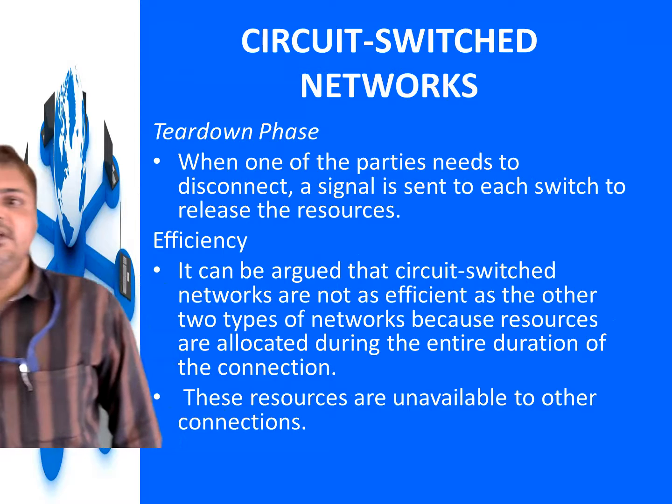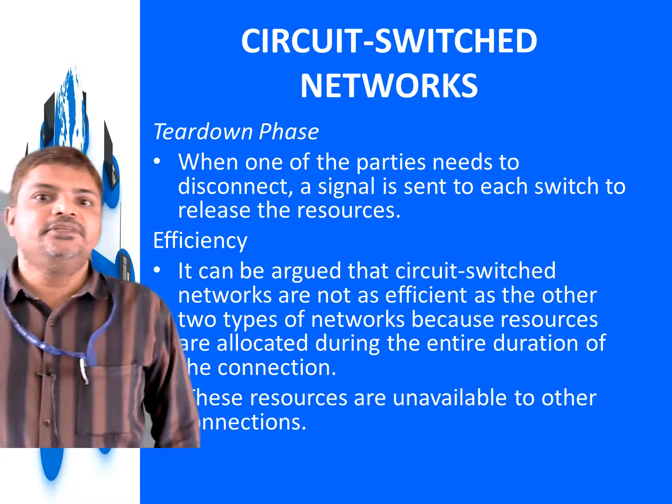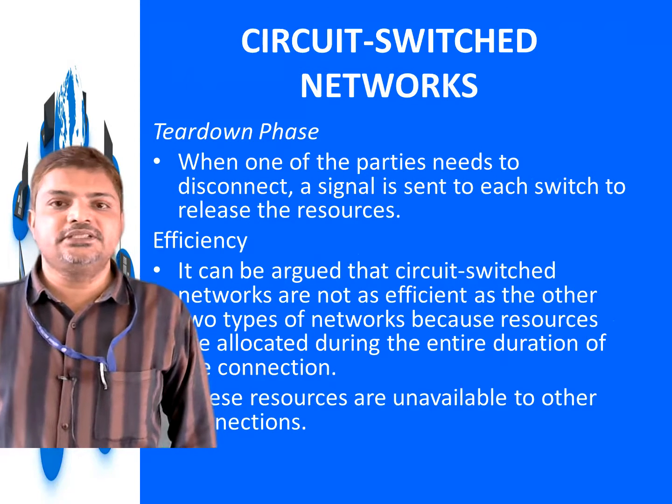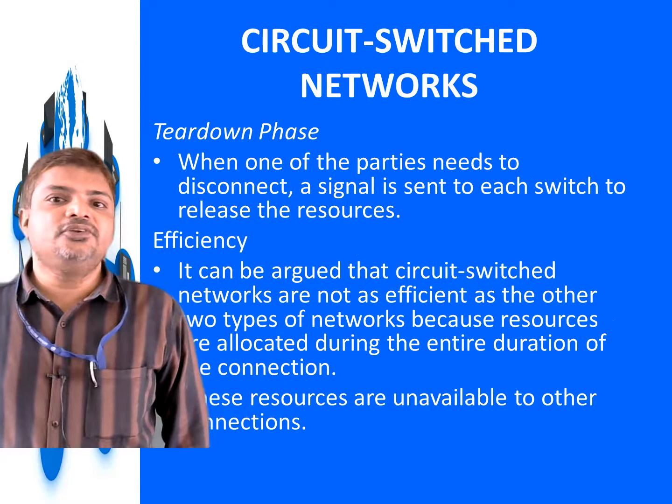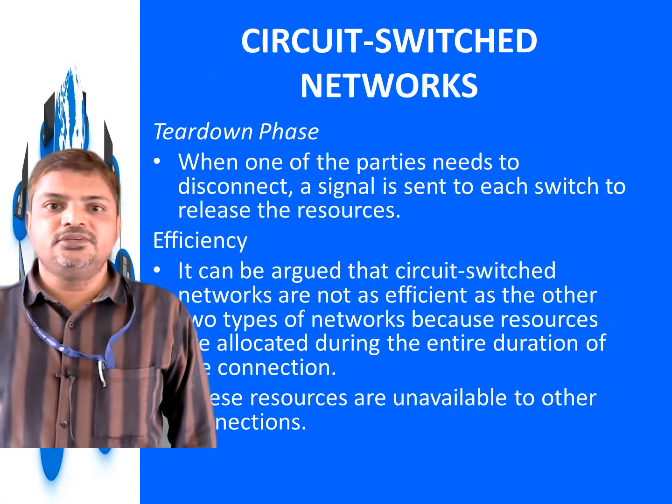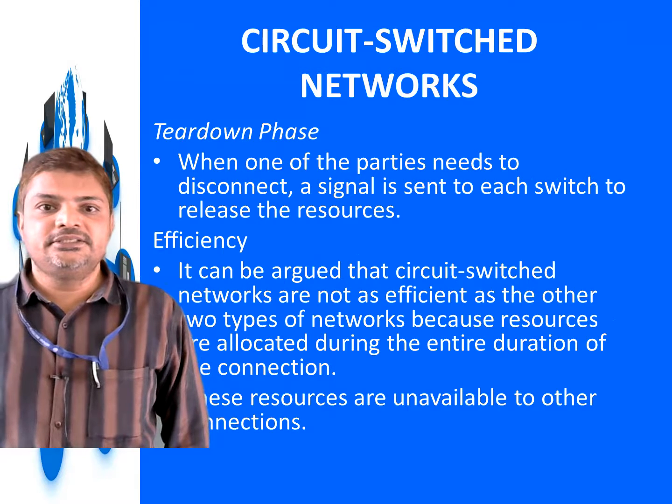And these resources are unavailable to other connections. Once the connection is established in the circuit switch network, these resources will not be available to other connections. Because of this, efficiency will decrease.